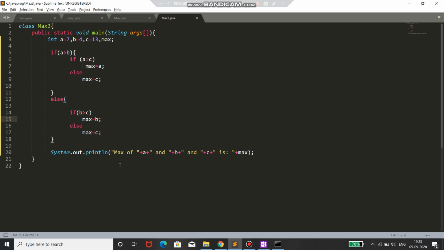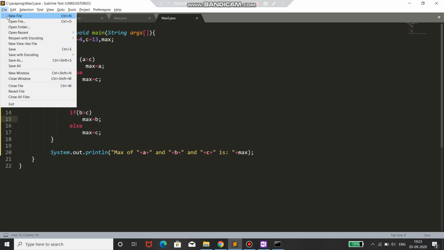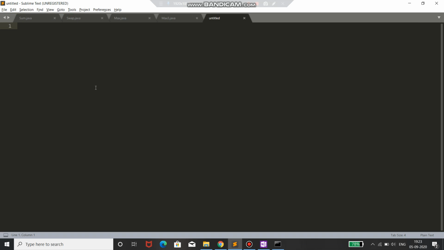Now we will make another program, of leap year. Okay, so in that leap year I will be using nested if else only. You can use if else also. No, it will only be solved with the help of nested if else. Okay, so here I'll make a new file and I'll name my file class leap.